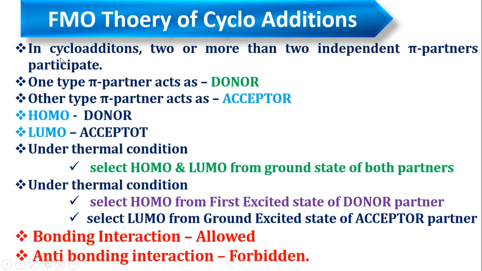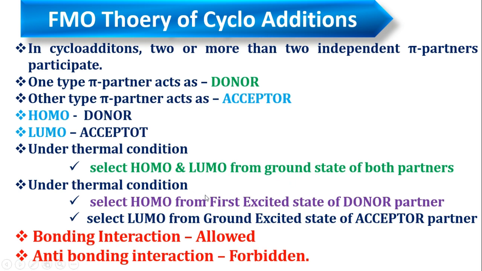So what is that friends? In cycloadditions, when two or more independent pi partners participate, one pi partner acts as donor, the other acts as acceptor. Always we take the HOMO from donor, LUMO from acceptor. Under thermal condition, HOMO and LUMO are taken from ground state only.